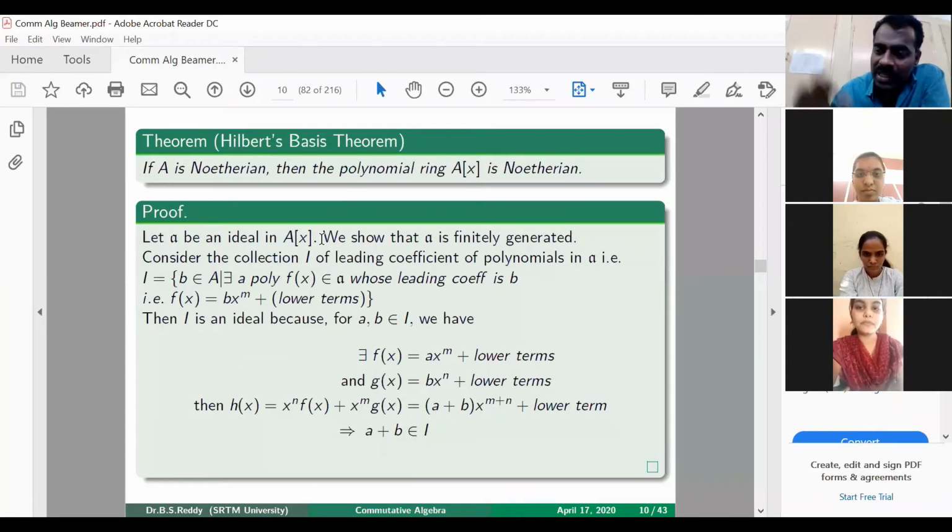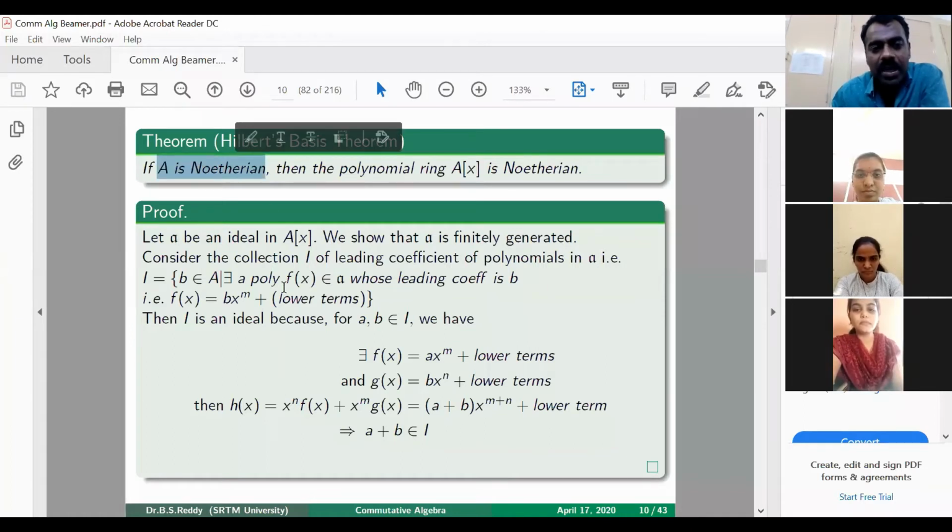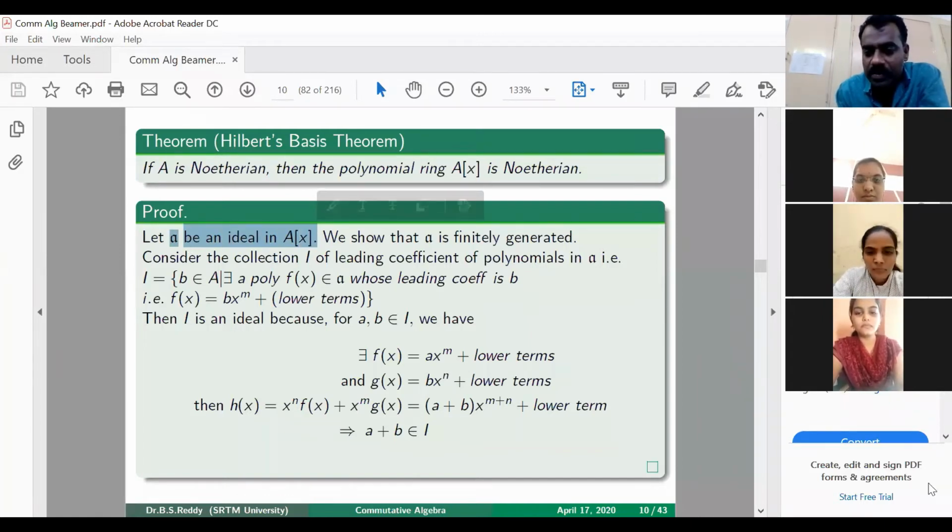We are trying to get some ideal in A because A is given to be Noetherian. If we get some ideal in A, then by definition that ideal will be finitely generated. So that is the idea. We are trying to form an ideal in A by using the fact that A is an ideal in A of x.